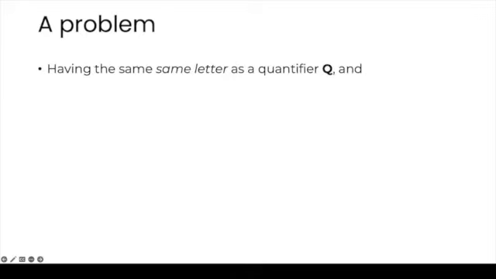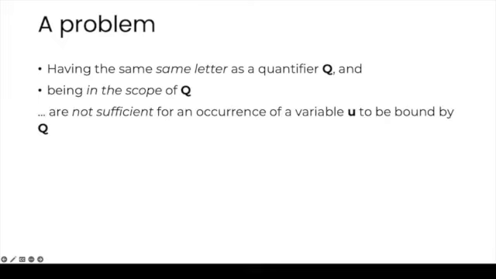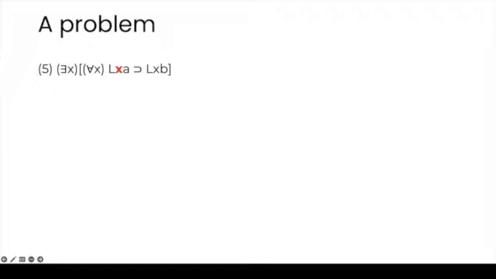So the problem is that having the same letter as a quantifier and being in the scope of that quantifier are not jointly sufficient for an occurrence of a variable to be bound by that quantifier. Consider this sentence and focus on the third occurrence of x, which here is in red to make it more salient.